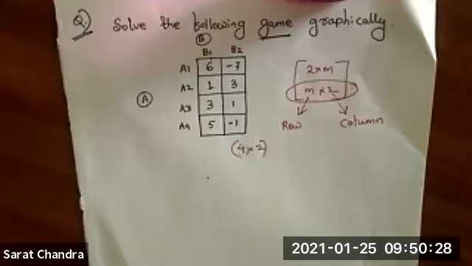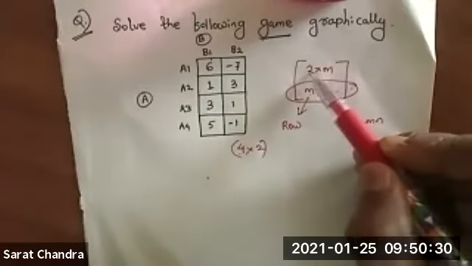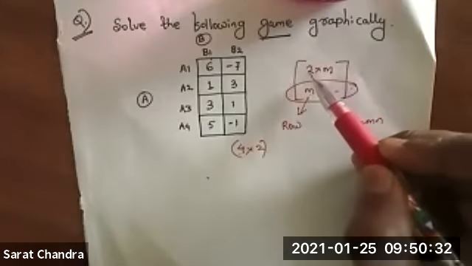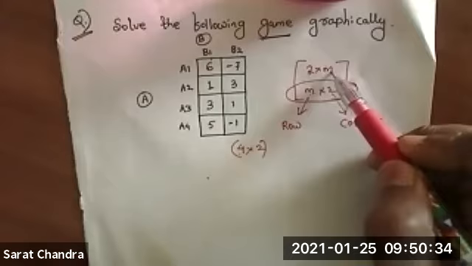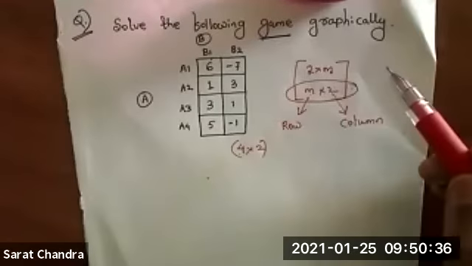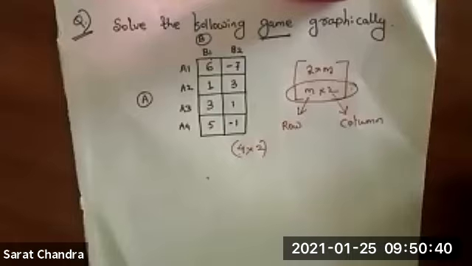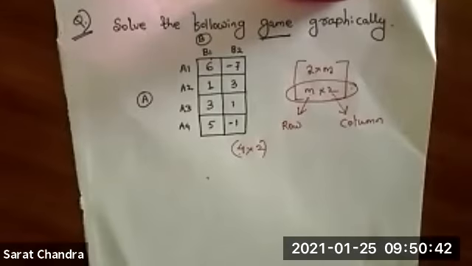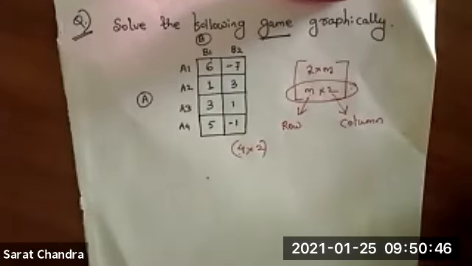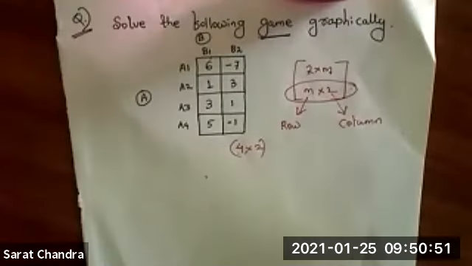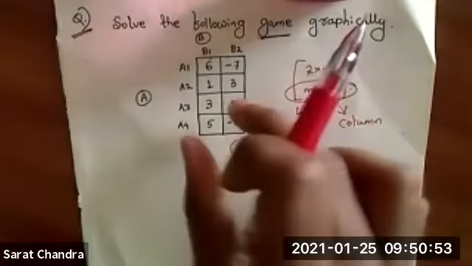Opposite to this, if it is a 2 into m matrix, meaning only 2 rows and m number of columns, you choose the lower envelope, and from the lower envelope, you choose the highest point. Clear? So you have to remember these 2 tricks. And now we are going to solve this problem.